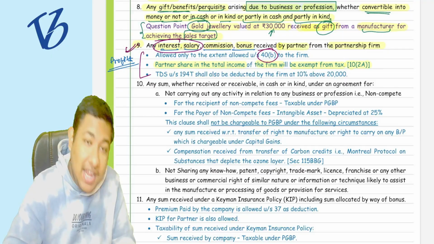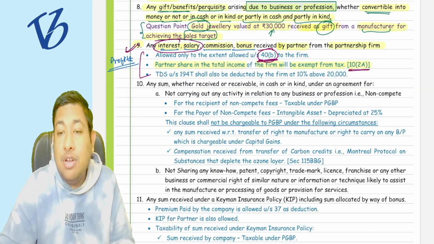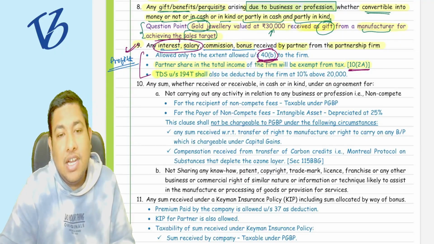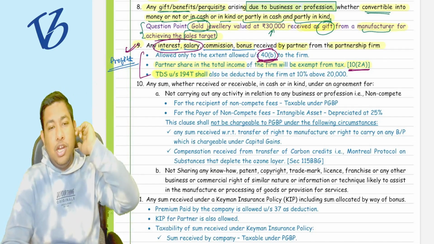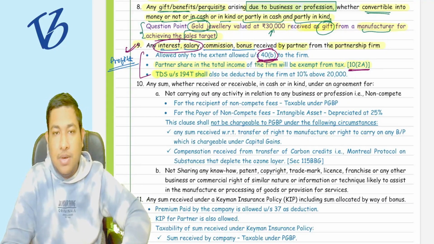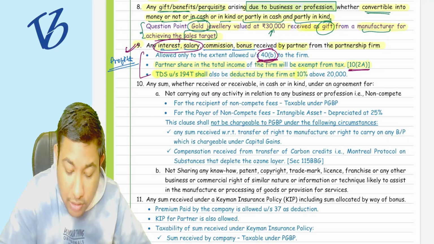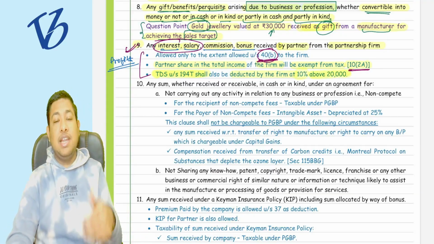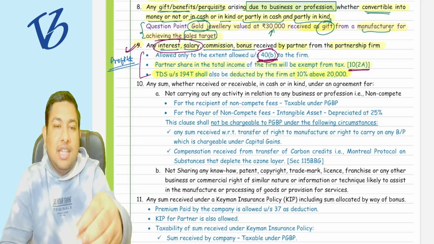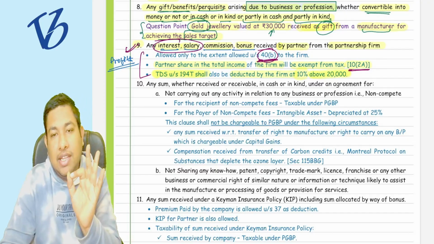From point number 9, you will learn about section 40(b). You also have to learn about section 10(2A), and there is a section for TDS, section 194T. Whenever we go into the chapter of TDS, you will find this particular question, that under section 194T, the firm will also deduct TDS at the rate of 10% if it is paying interest, salary, commission, bonus above 20,000 rupees, then it is going to deduct TDS under section 194T at the rate of 10%.